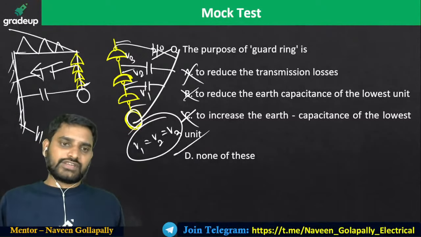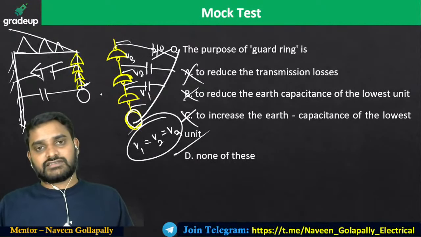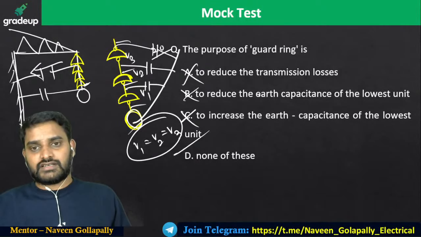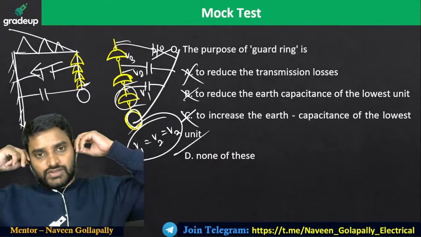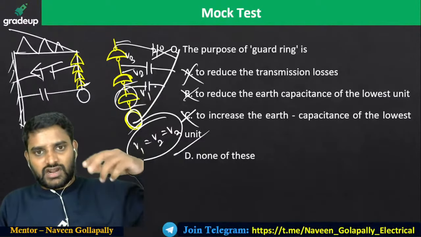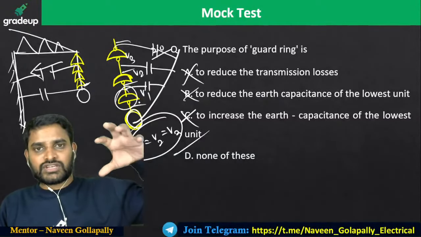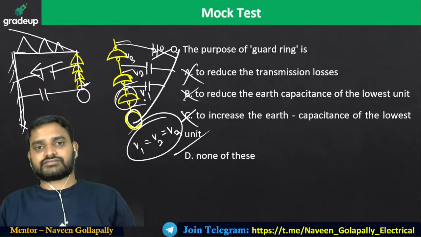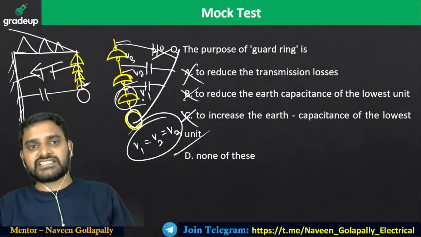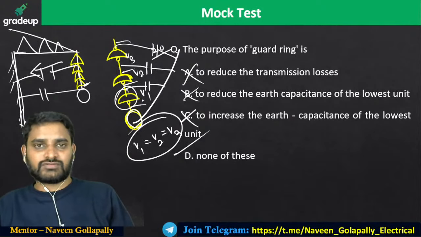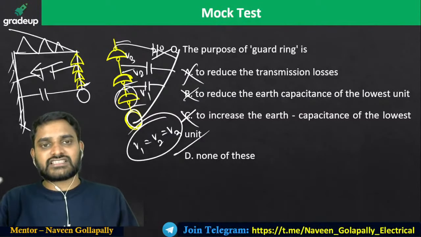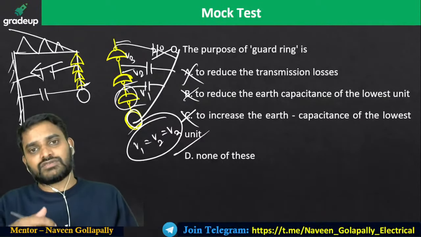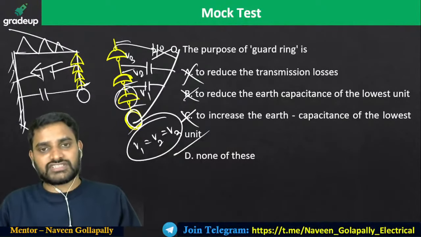How can you say that we reduce the earth capacitance of the lowest unit? The lowest unit is this one. How do you affect that? It is not only going to do this one. We are going to make uniform voltage distribution. A capacitance effect you cannot make down, you cannot make increase. Instead, another capacitance effect is going to be formed. There is a chance of injection of currents from this side. So there is a chance of uniform voltage distribution.